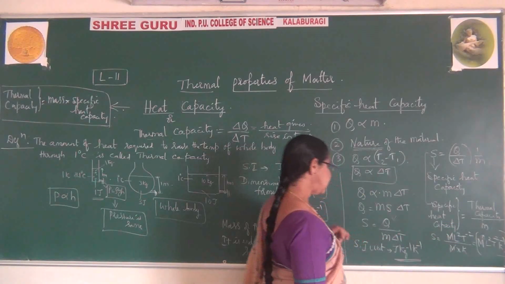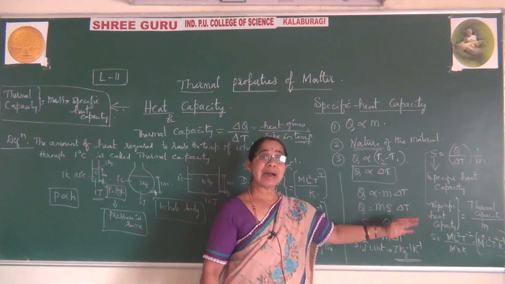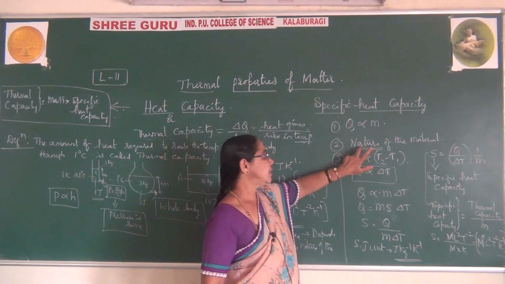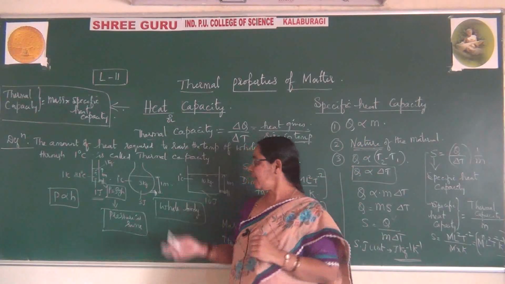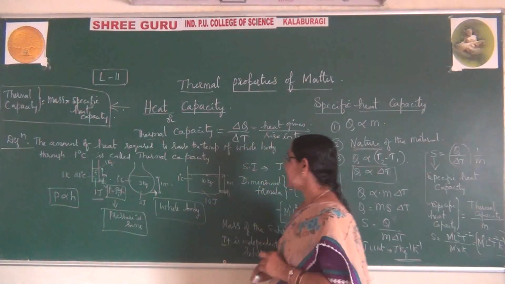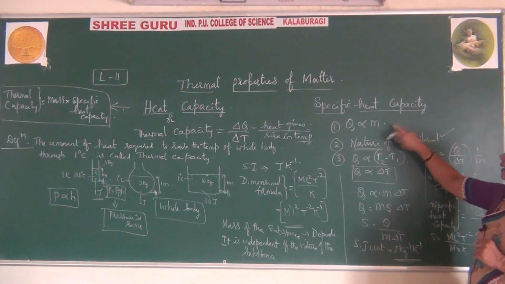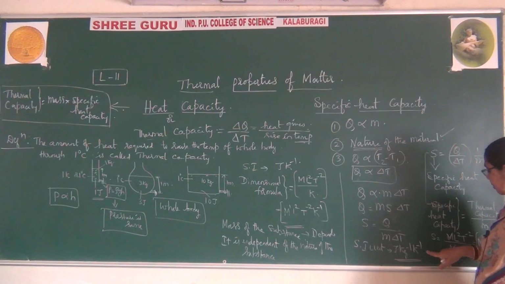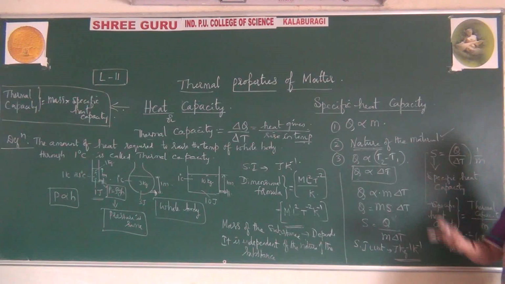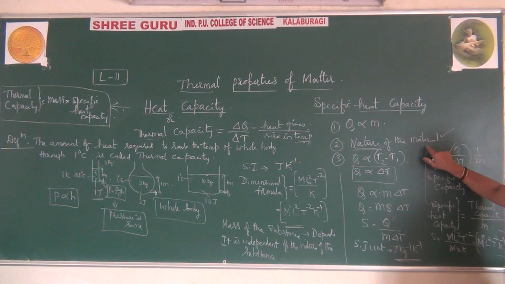Now if you observe the same concept, specific heat capacity does not depend on mass, it is independent of mass. It mainly depends on the nature of the substance. Maybe you are taking 3 kg, 5 kg, 10 kg, whatever the amount of substance, it mainly depends on the nature of the material. Here you may feel, madam, you have written directly proportional to mass, then where does this mass go? But remember, this specific heat capacity mainly depends on the nature of the material.